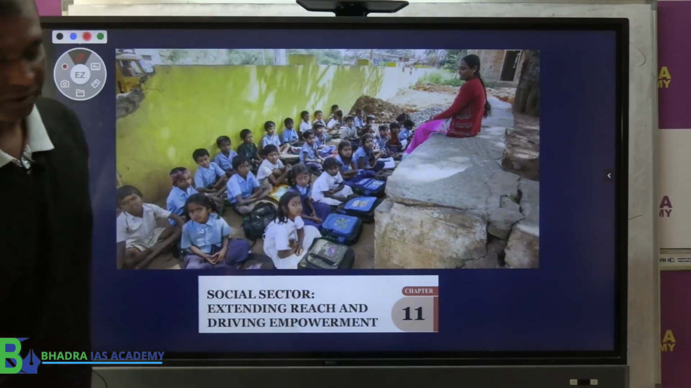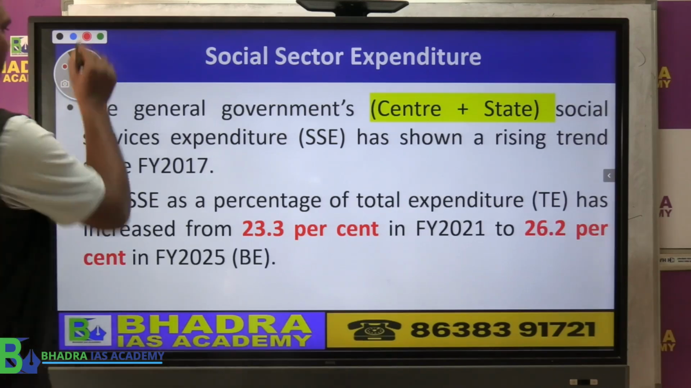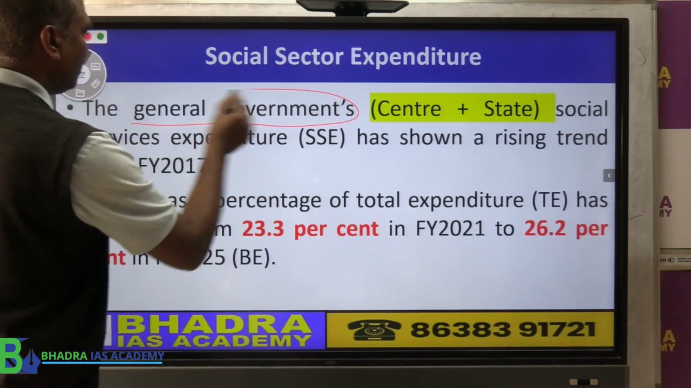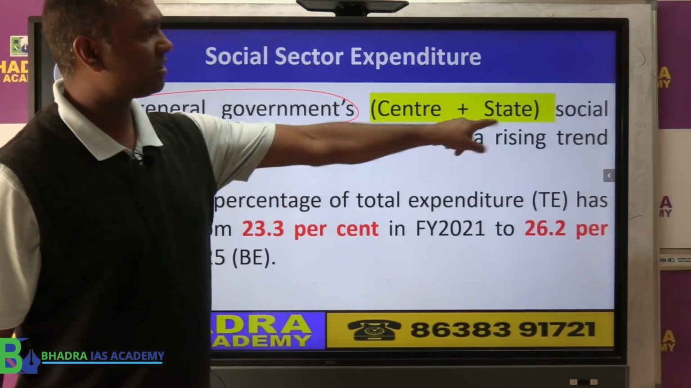So now what does the economic survey say about it? The economic survey basically says that the government expenditure, that means both the central government and the state government together, that is what we call the concept of general government. So therefore, put it in brackets this way: center plus state.